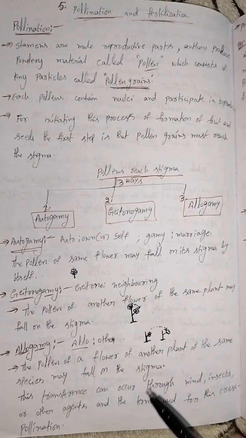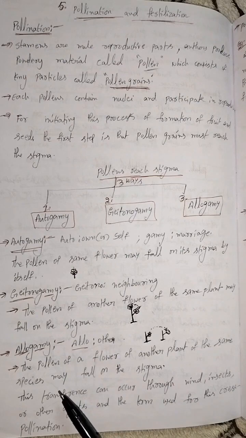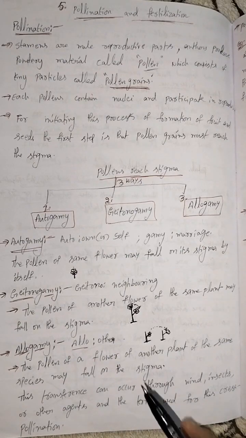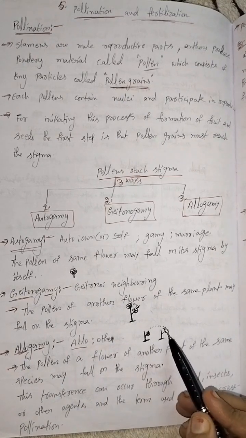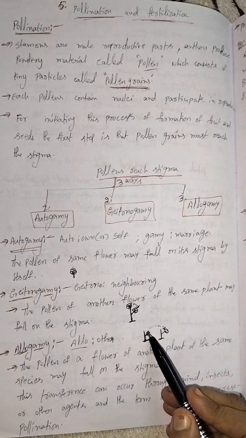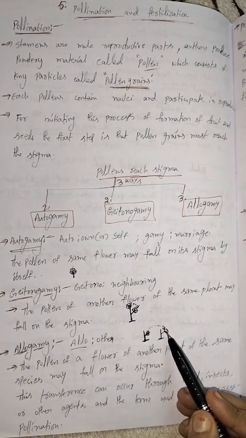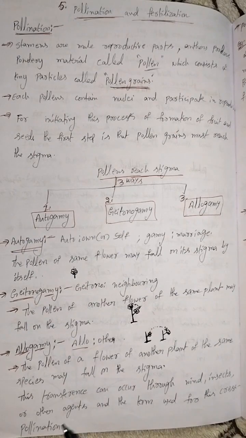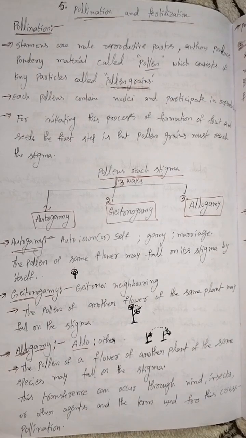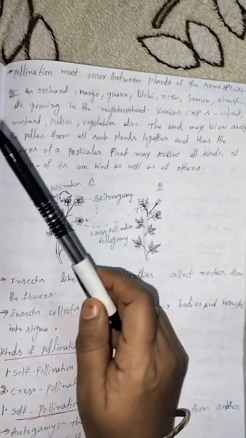Next one, allogamy. Allo means other. So the pollen of a flower of another plant of the same species may fall on the stigma. It means the plants are different. This is the male flower, this is the female flower. The pollens are transferred to the female flower of another plant. This can occur through wind, insects or other agents, and the term used is cross pollination. Pollination must occur between plants of the same species.